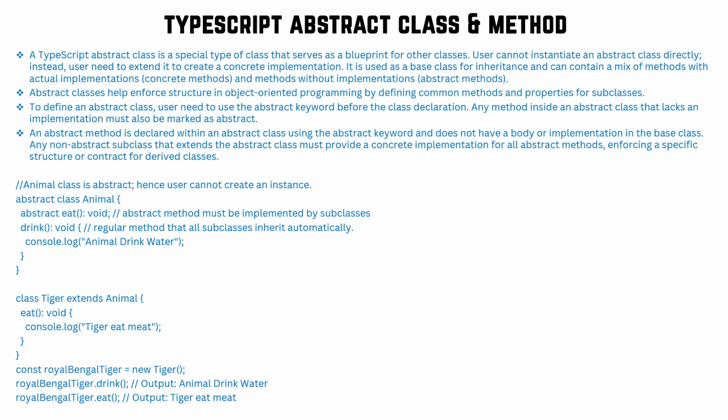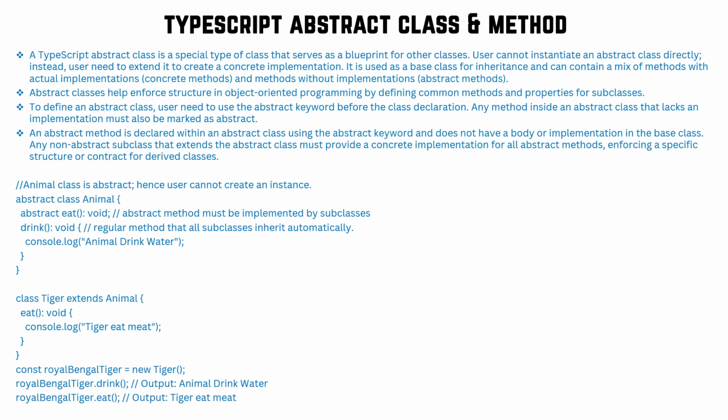Sorry, an abstract class we need to define with the abstract keyword. An abstract class cannot be instantiated, meaning we cannot get the object or instance from the abstract class directly. An abstract class can have two kinds of methods. One is an abstract method, meaning no body at all, and the other is a non-abstract or concrete method where we can have the body.